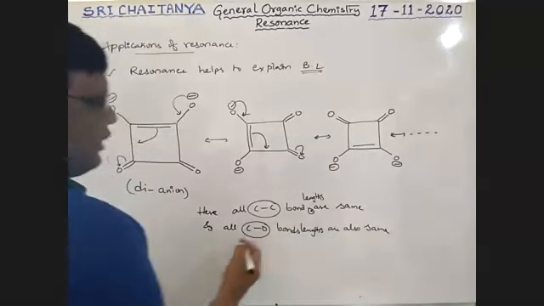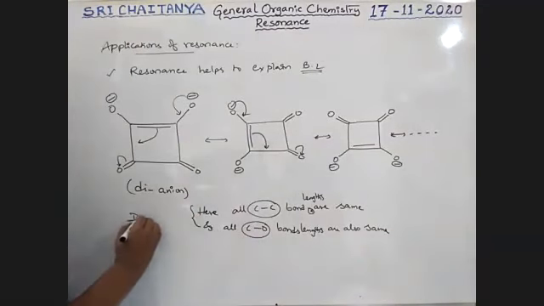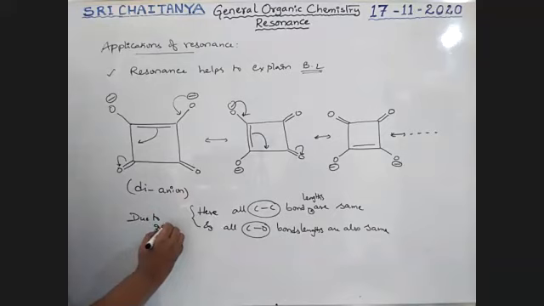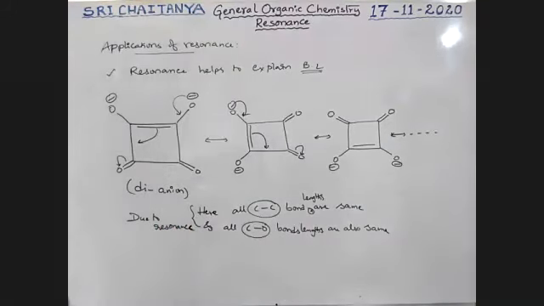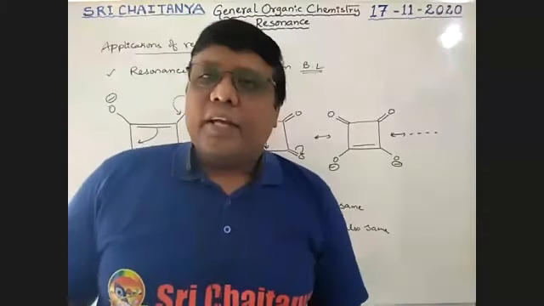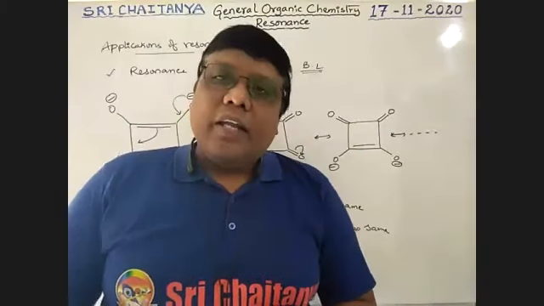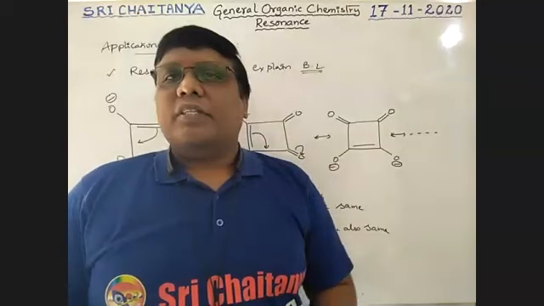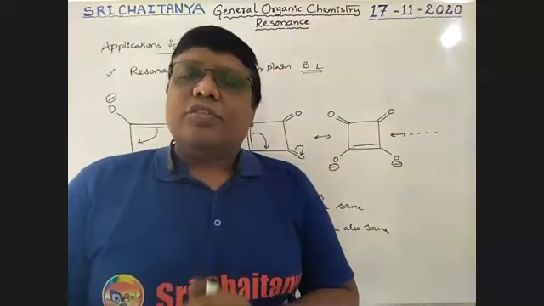So due to resonance, all CC bond lengths and all CO bond lengths are of the same length. Okay, so due to resonance, this is very, very important. That means resonance gives equality in bond lengths. Okay, this is about resonance.